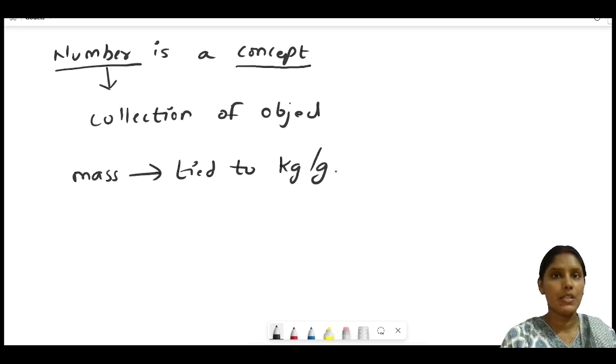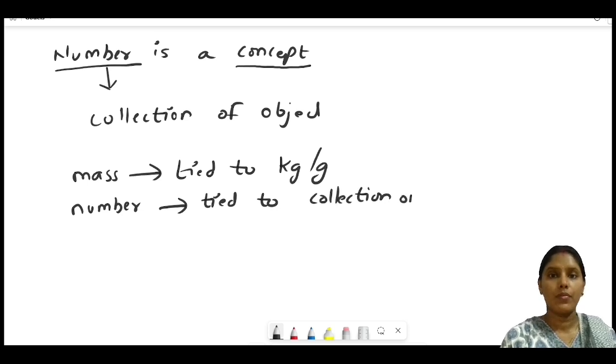Similarly, the concept number is actually tied to collection of objects. Now see, any collection of objects, for example, if I say two pens, two trees, two books, how does this specific collection have the number 2?